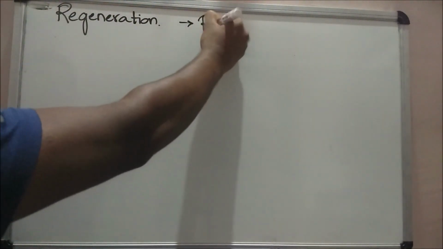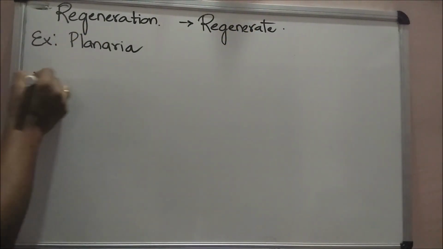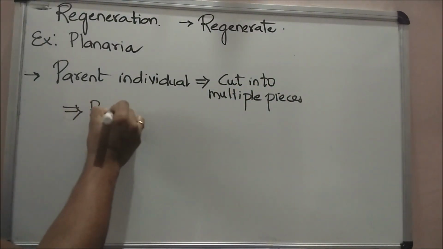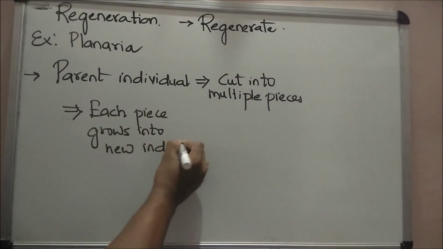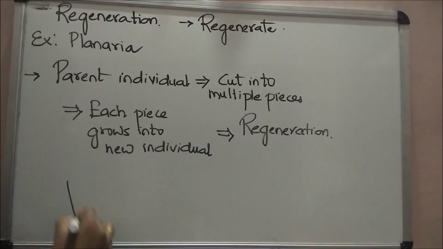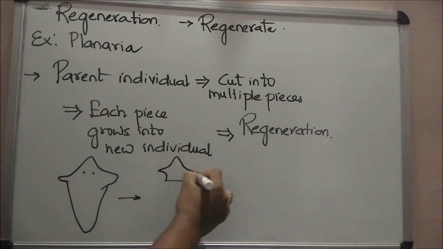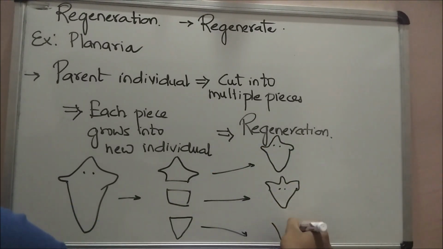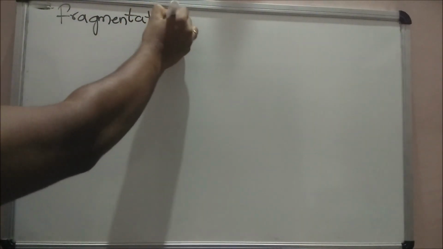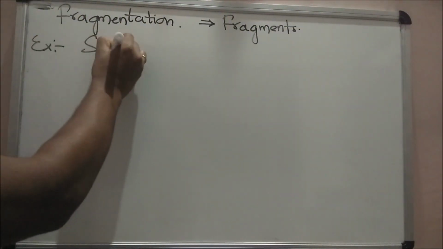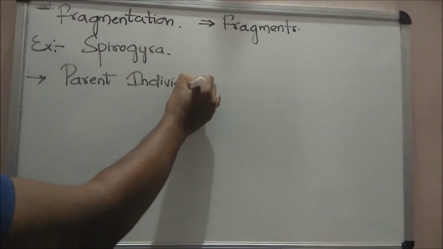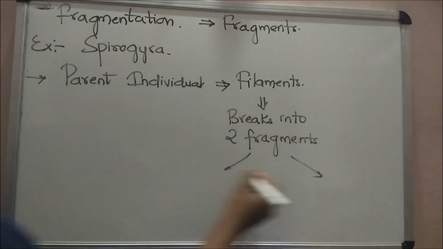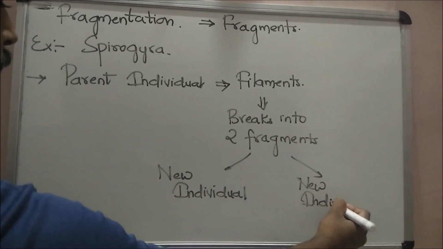Let's go to regeneration. The word regenerate means regrow. Here, a parent is cut into multiple pieces and each piece grows into a new individual. Example, planaria. The next mode is fragmentation. Example, Spirogyra. The filament of Spirogyra simply breaks into two or more fragments on maturation. Each fragment grows into a new individual.